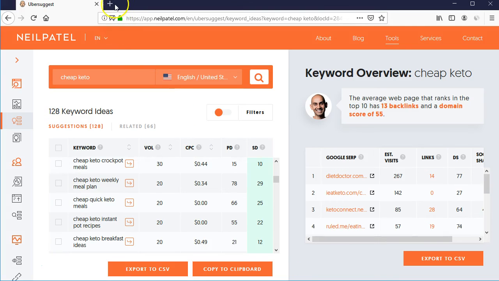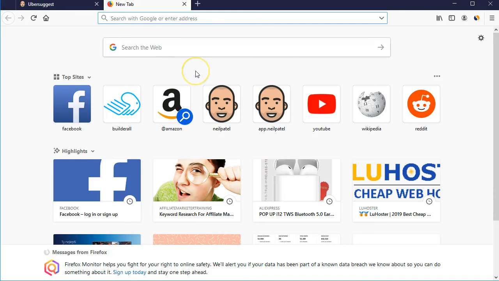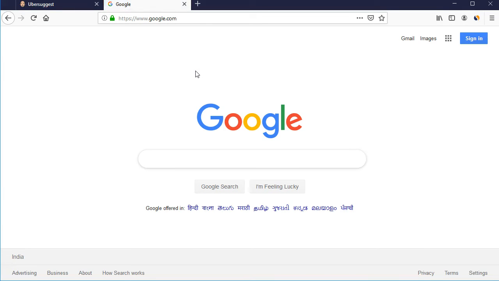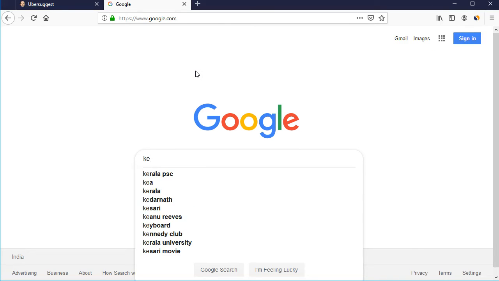Some of the other free ways of finding keywords, one is Google. All you have to do is go to Google. If you want to get some good keyword ideas, we can write keto, and there come different kinds of keywords. So these are keywords that people are searching, like keto weight loss, keto tablets, keto capsules, soaps, recipes, nutrition.